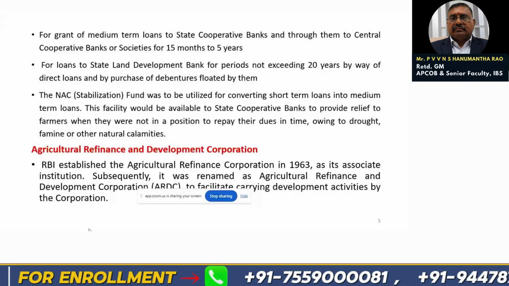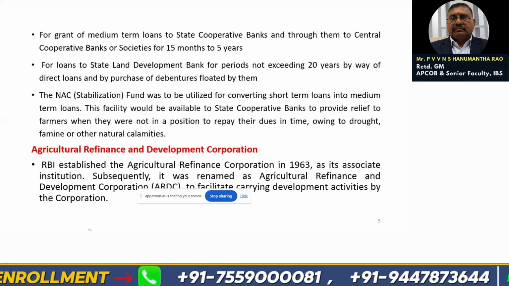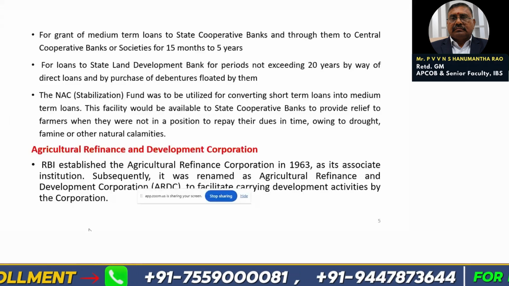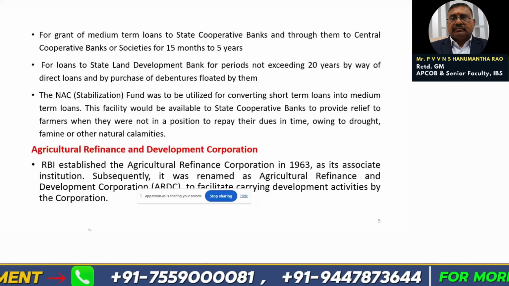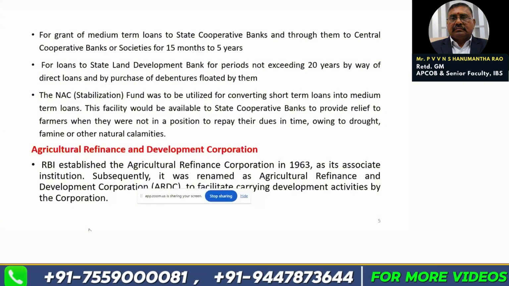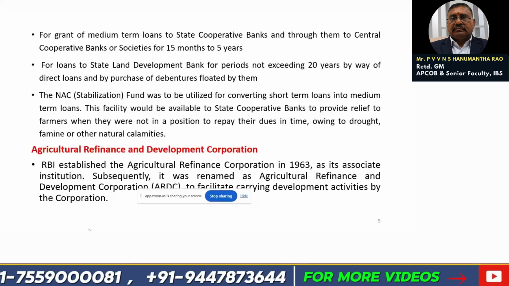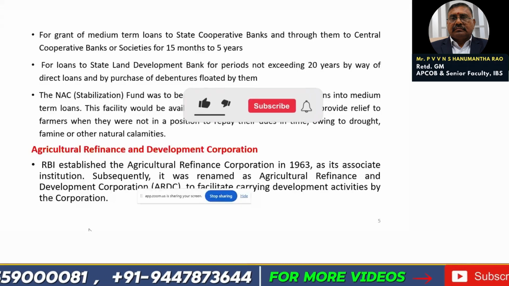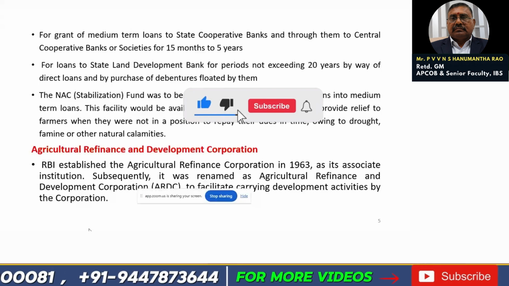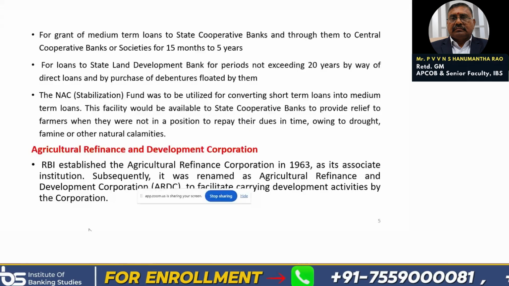Again, further, another SAO loan, seasonal agricultural operations loan, will also be provided to the farmer. That is called fresh finance. So for conversion of loans, banks, especially state cooperative banks, can avail the funds available under the National Agricultural Credit Stabilization Fund.